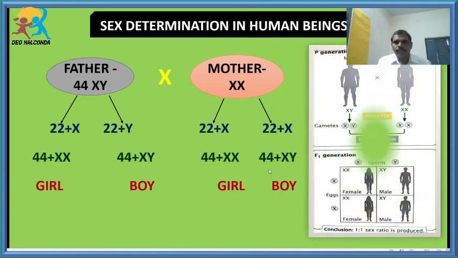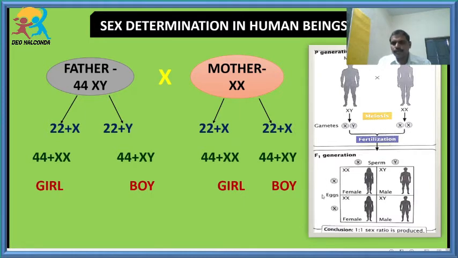Students, now you are very clear. During sexual reproduction, in the process of meiosis, which you have studied in the reproduction chapter, in cell division or the cell cycle, the gametes are produced. One is an X gamete, one is a Y gamete, and here both are X gametes.